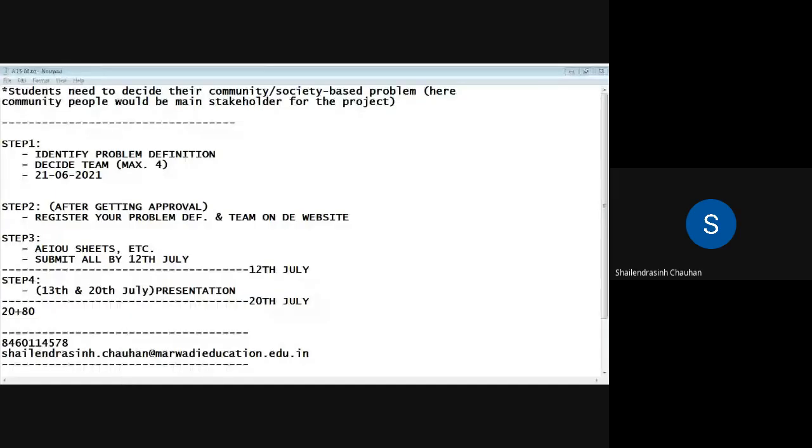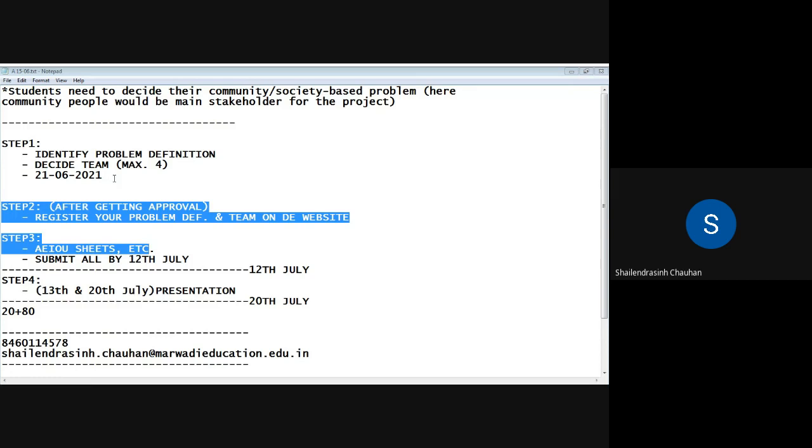Before that, let us go to the timeline that we discussed in the previous lab. As you can see here, by end of yesterday you needed to fill out that sheet, deciding the team and problem definition. And today, after your brief intro on your definition and solution, I'm going to approve it, or I will ask you to modify it. And if it is approved, you need to start with step 2, step 3.